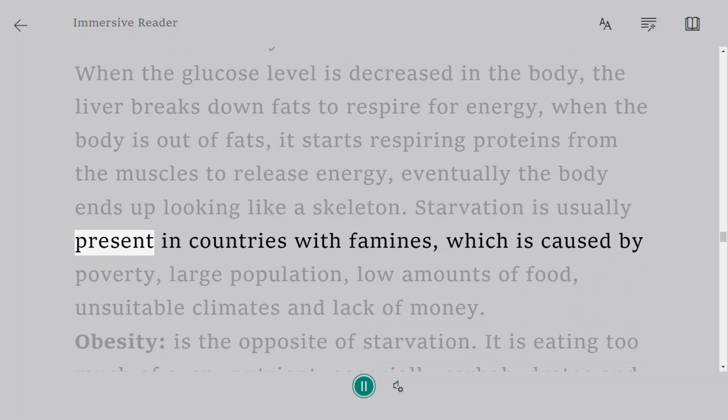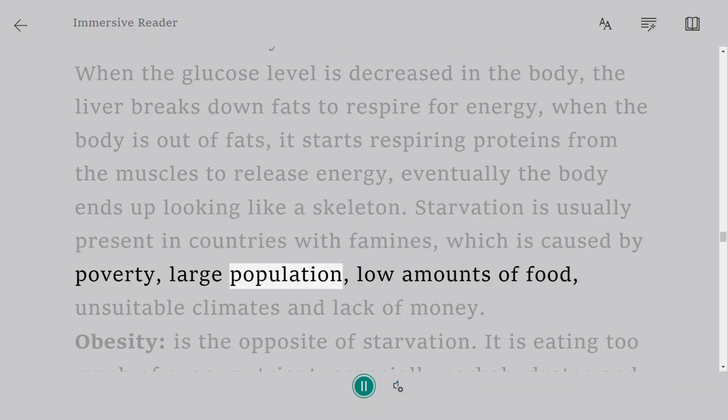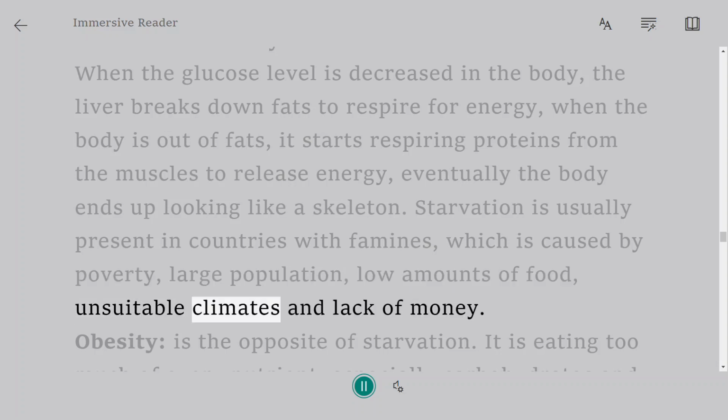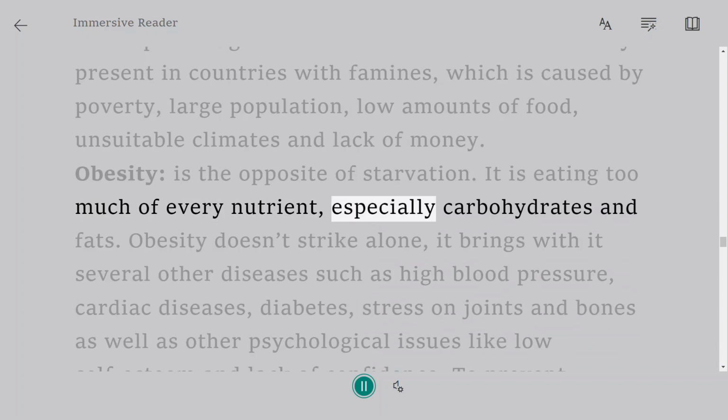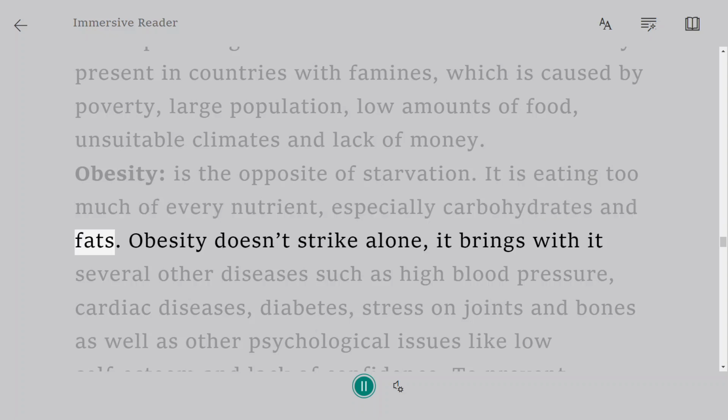Starvation is usually present in countries with famines, which are caused by poverty, large population, low amounts of food, unsuitable climates, and lack of money. Obesity is the opposite of starvation. It is eating too much of every nutrient, especially carbohydrates and fats.